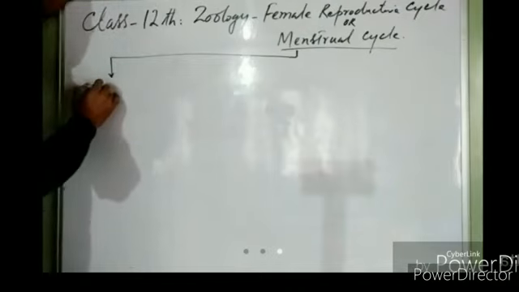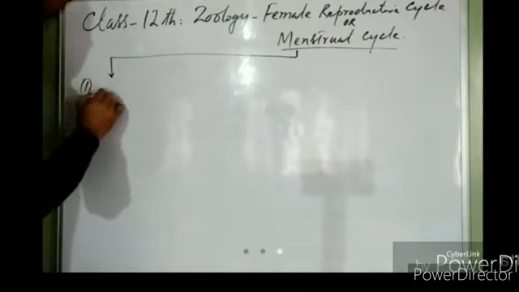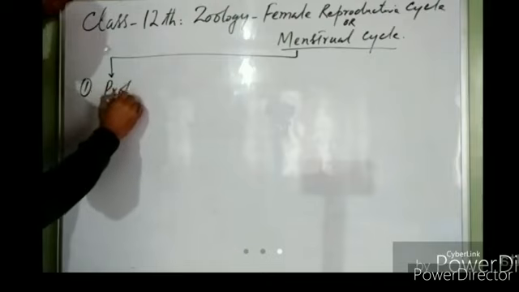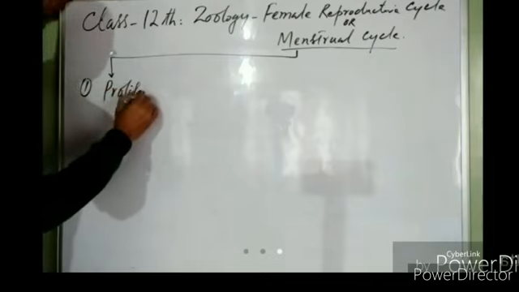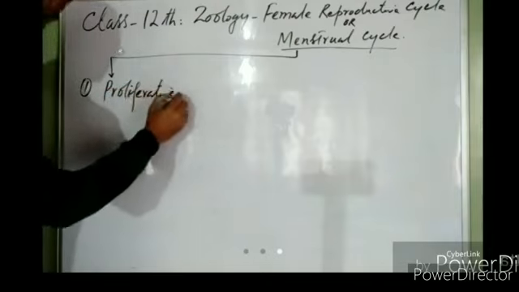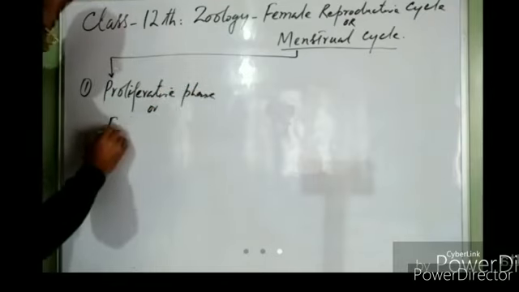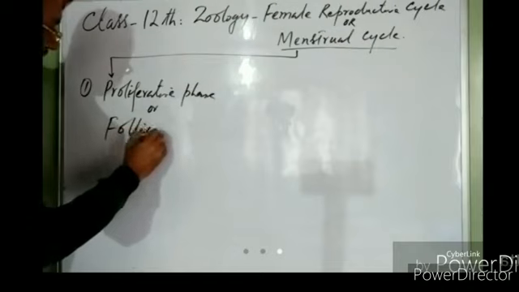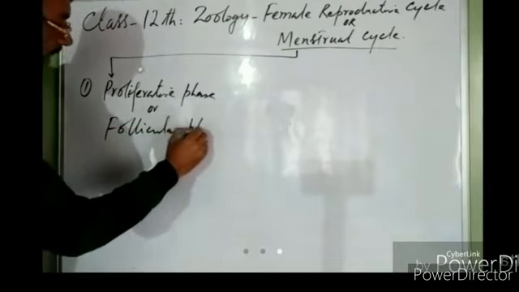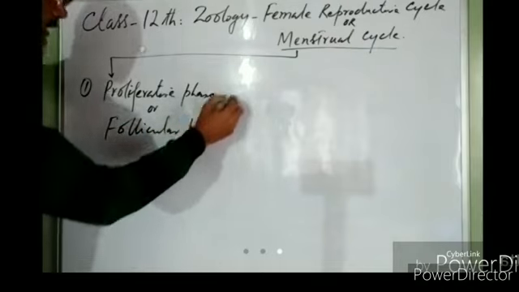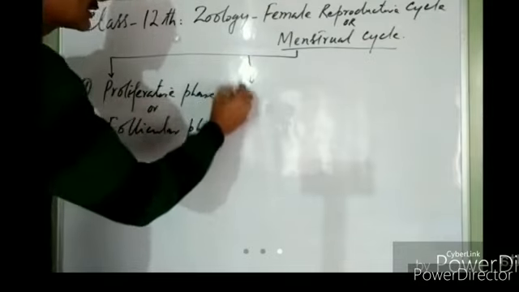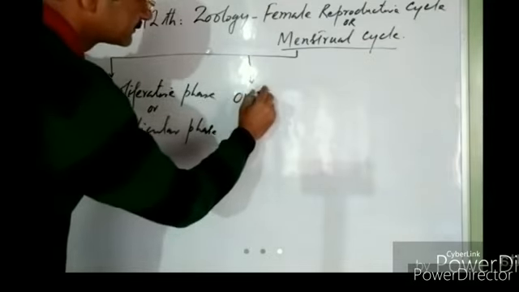So this menstrual cycle can be divided into four phases. The first phase that we are going to discuss is known as proliferative phase, or follicular phase. The second phase is known as ovulatory phase.